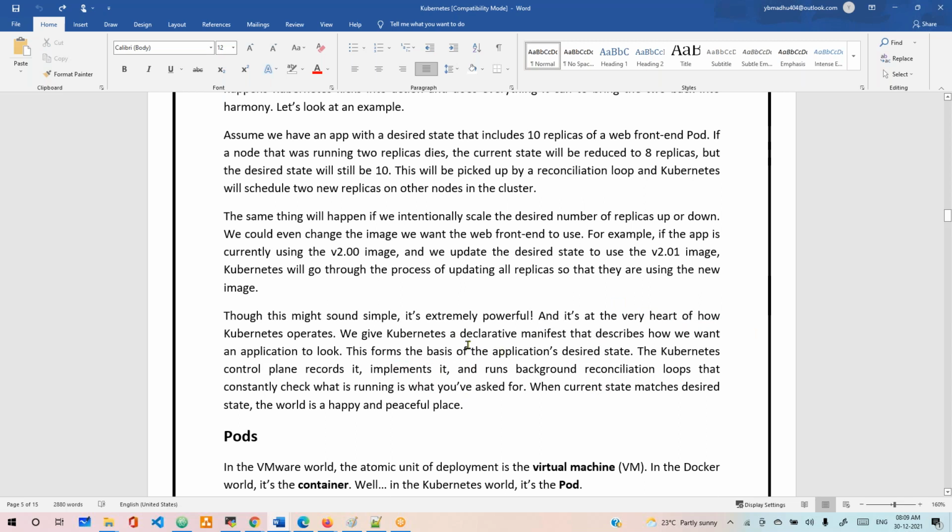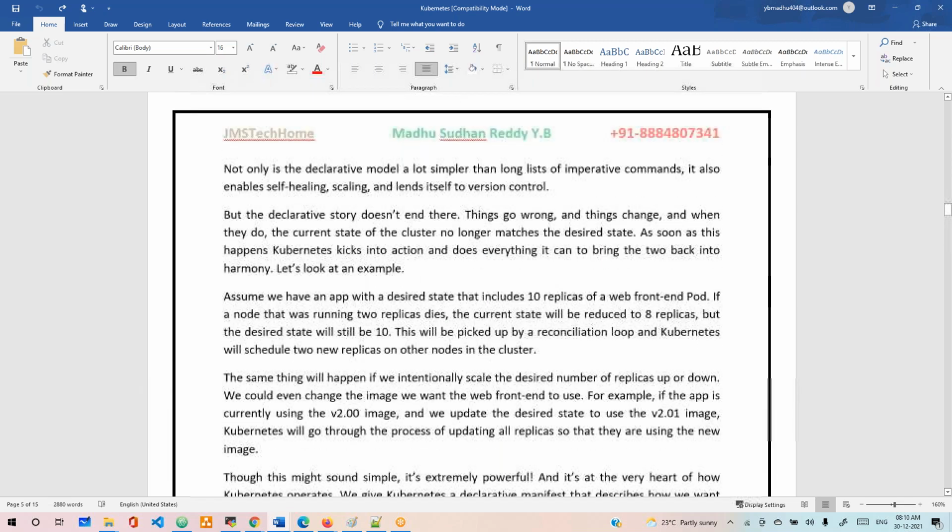The Kubernetes control plane records it and implements it, and it runs reconciliation loops in the background, constantly checking what's running and what is not running. And when the current state does not match the desired state, it will take action to fix that. If everything is working fine, then we are happy, the customer is happy, the manager is happy, and everyone is happy. Okay, that's all about Kubernetes.